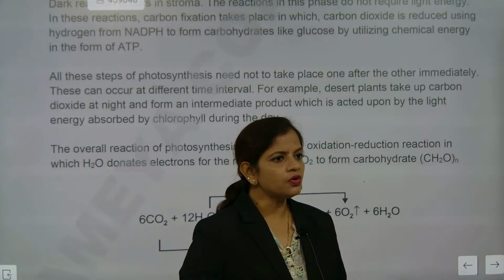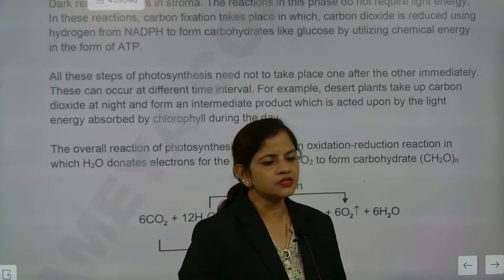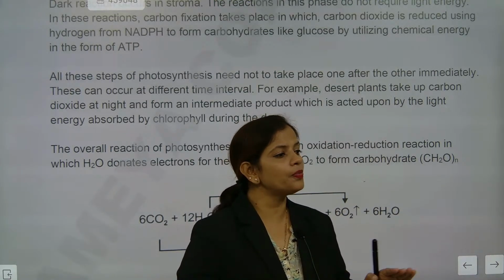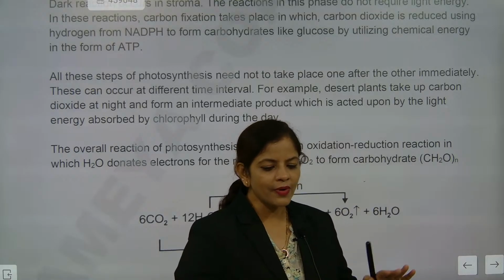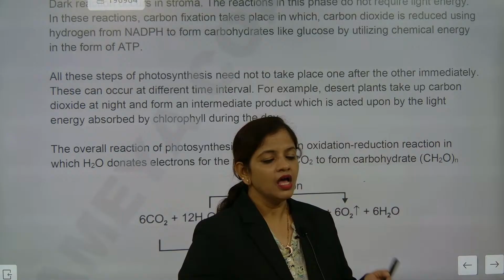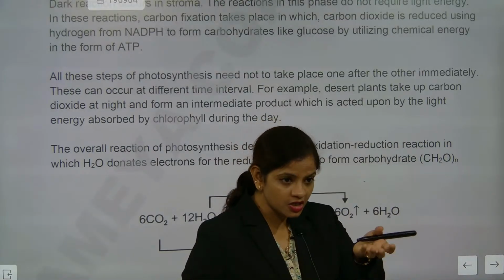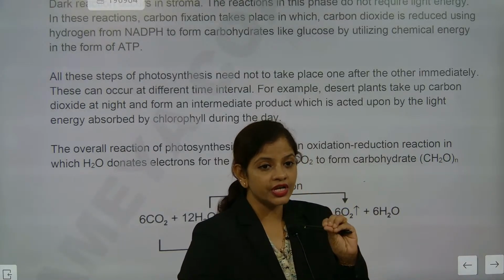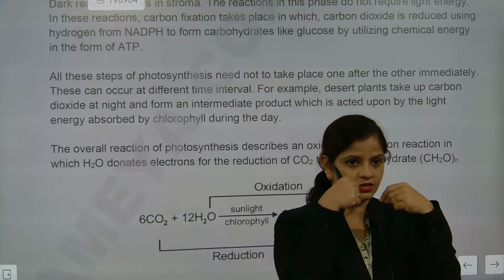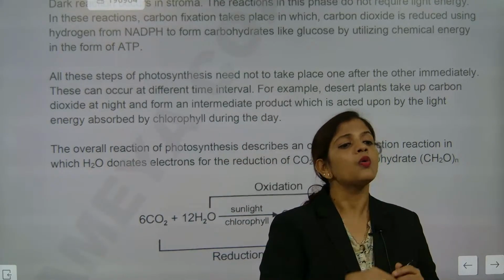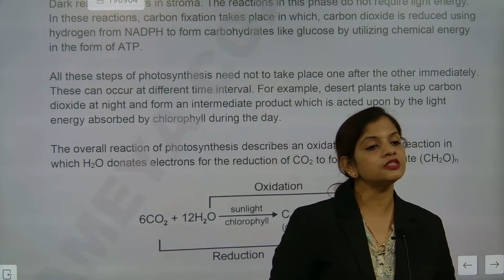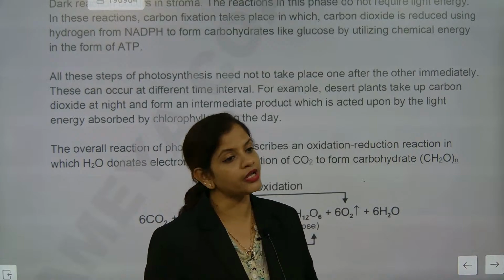You people are correct. Cactus. What are they doing? See, desert plants do not open their stomatal pores in the morning. If they open the stomatal pores in the morning, what will happen? Water loss will be there. And you might have seen that cactus plants have a very thick cuticle layer and very thick hairs, like spines. Understood? Why? Because they reduce water loss. So these spines are saving them from water loss.